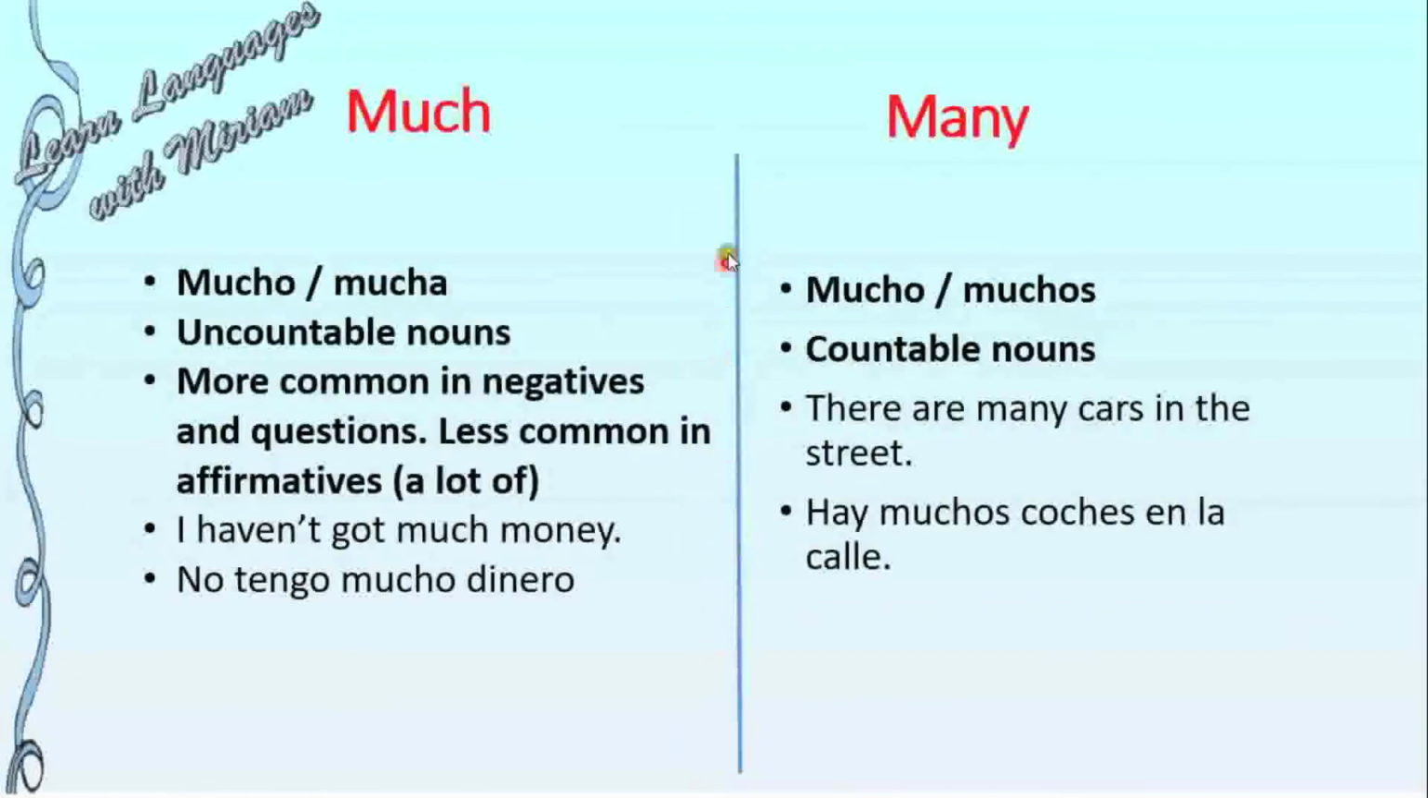Now let's see the difference between much and many. Much in Spanish will be mucho or mucha. We use it with uncountable nouns. It is more common in negatives and questions, and less common in affirmatives, where we are going to use a lot of. Let's see one example in negative: I haven't got much money.